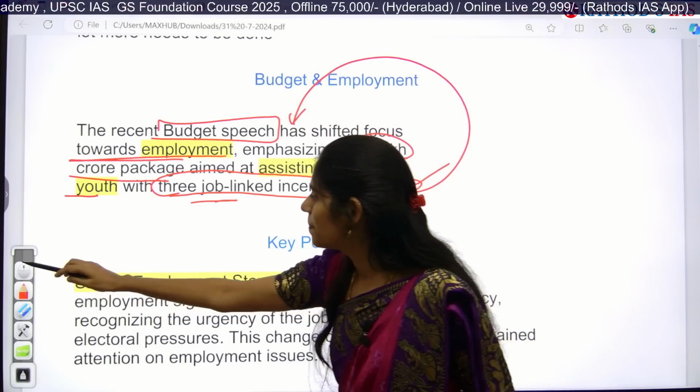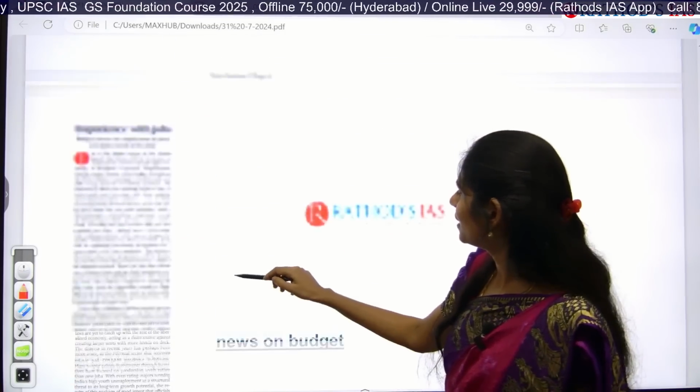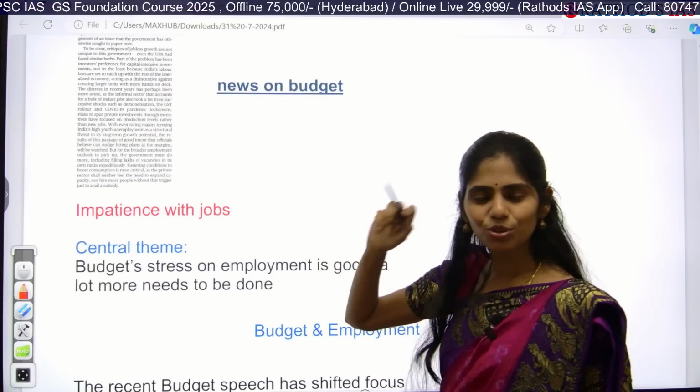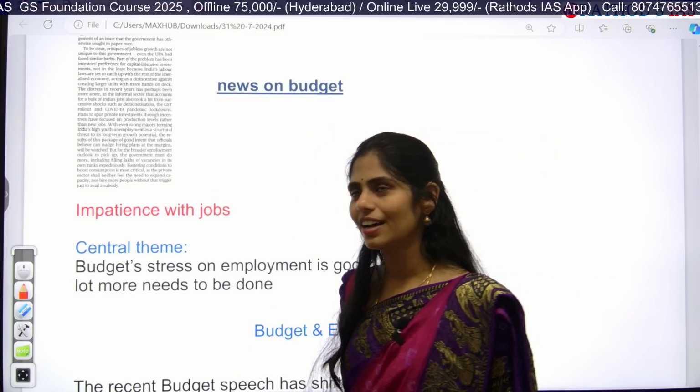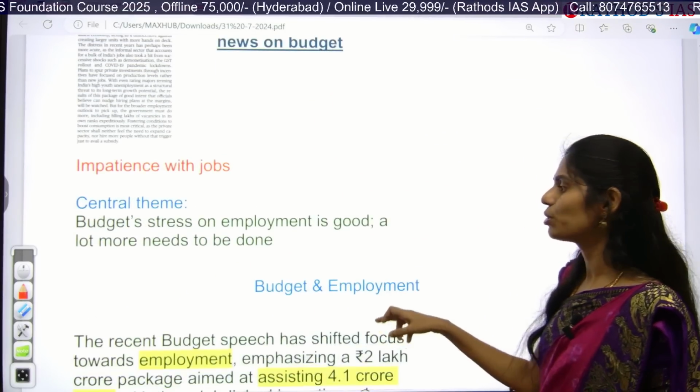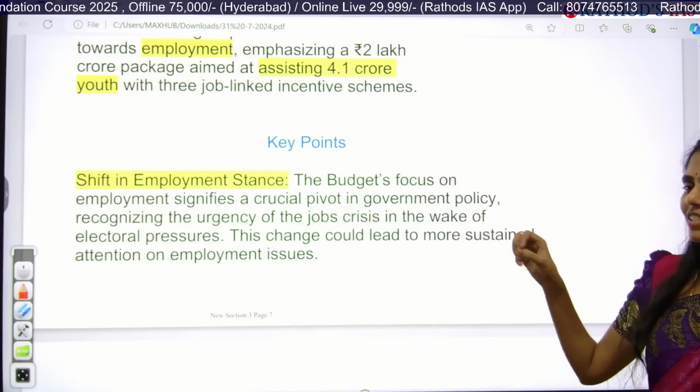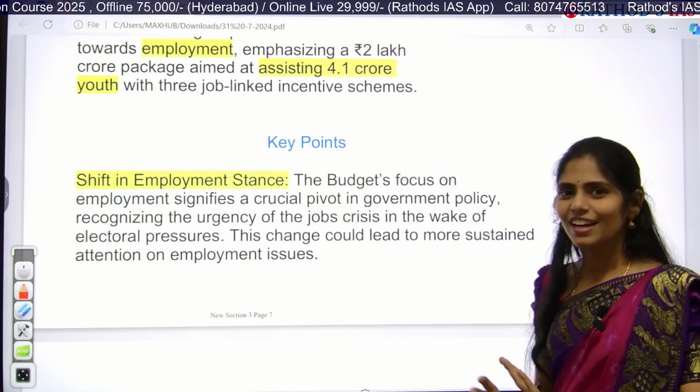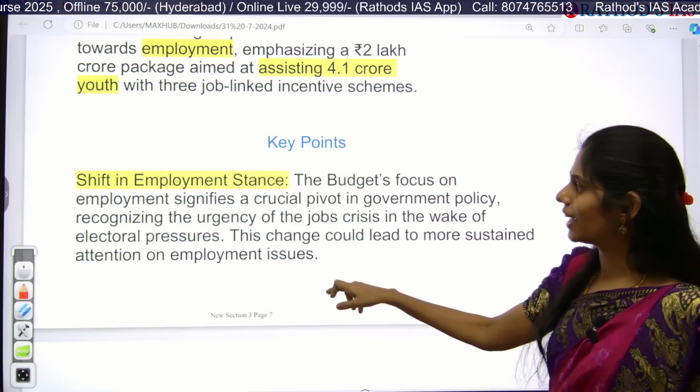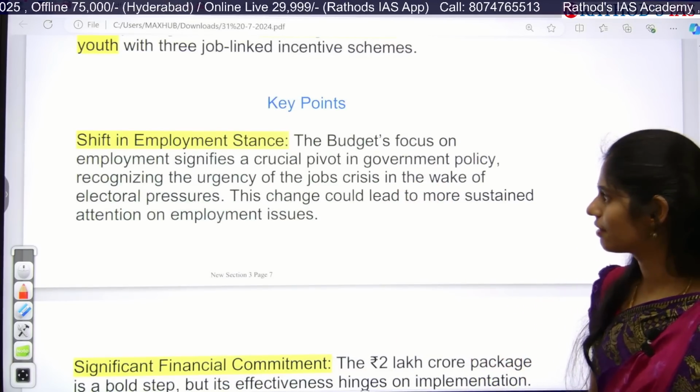Actually, I gave you one link here. This link is about those schemes directly mentioned by our finance minister. From tomorrow's class onwards, I will try to come up with a separate session on that document so that I can play those videos in the class itself.